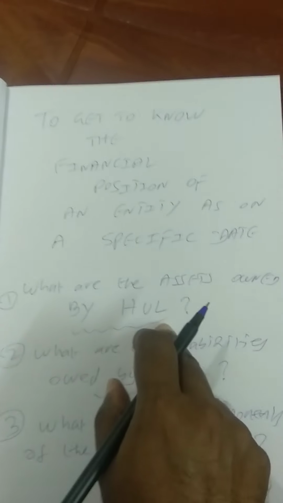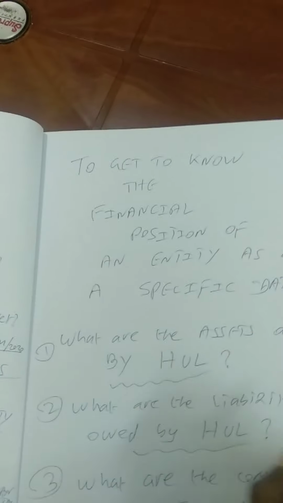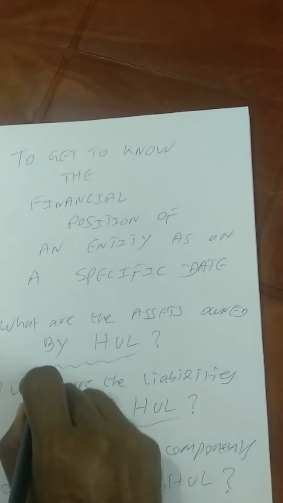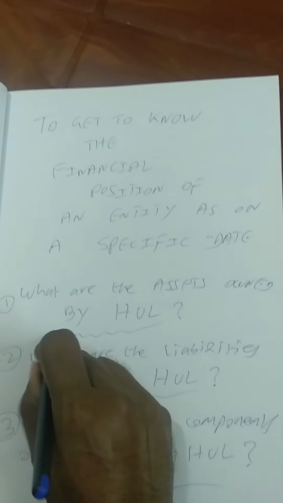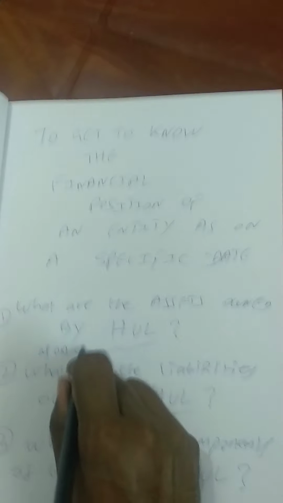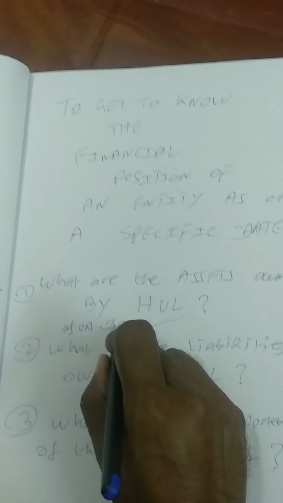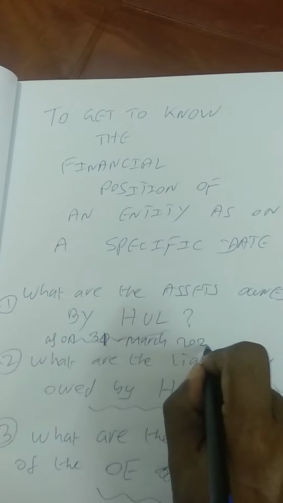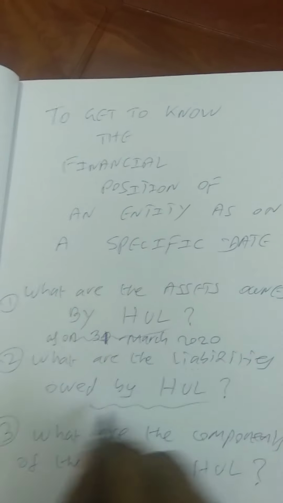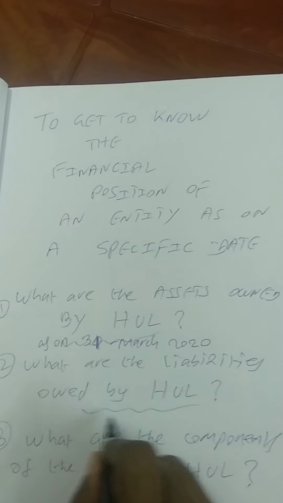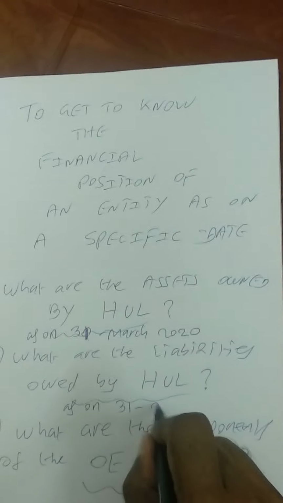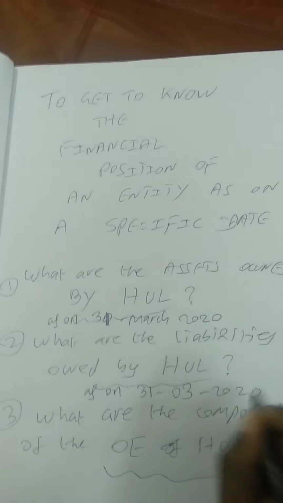So the question will be complete if we write the date. For example, we can write what are the assets owned by Hindustan Unilever Limited as on 31st March 2020. Similarly, we can write what are the liabilities owed by Hindustan Unilever Limited as on 31st March 2020.